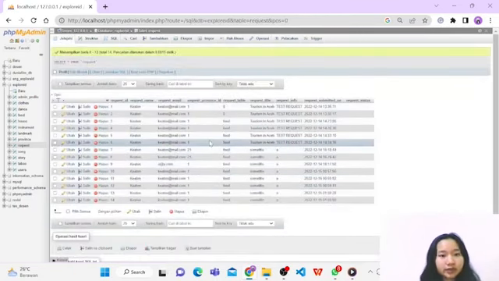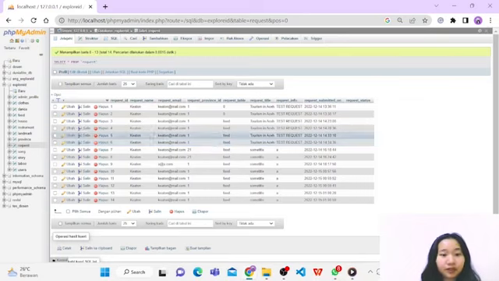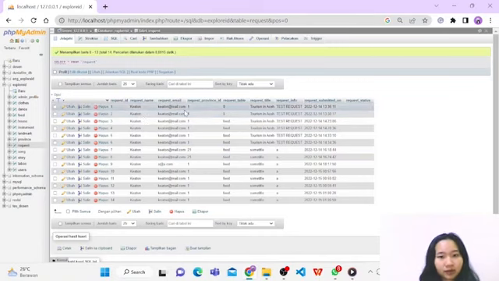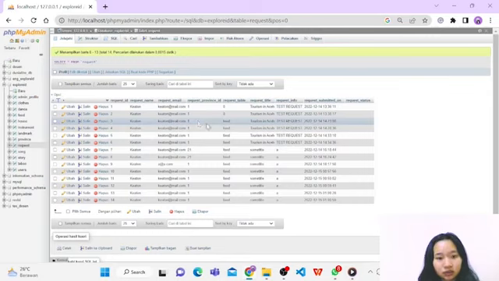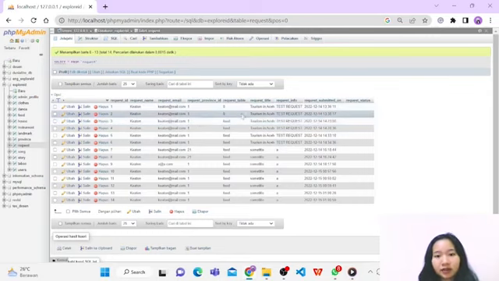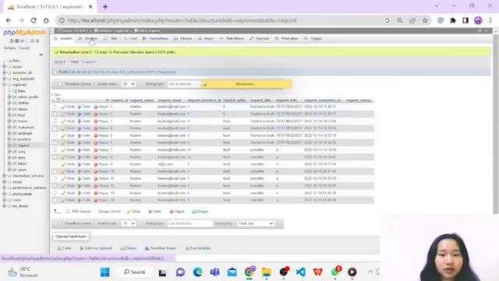So the users can fill in the request form. They will fill in the request name, request email, and request province. They will choose which province, and then for request submitted on, we use a timestamp.